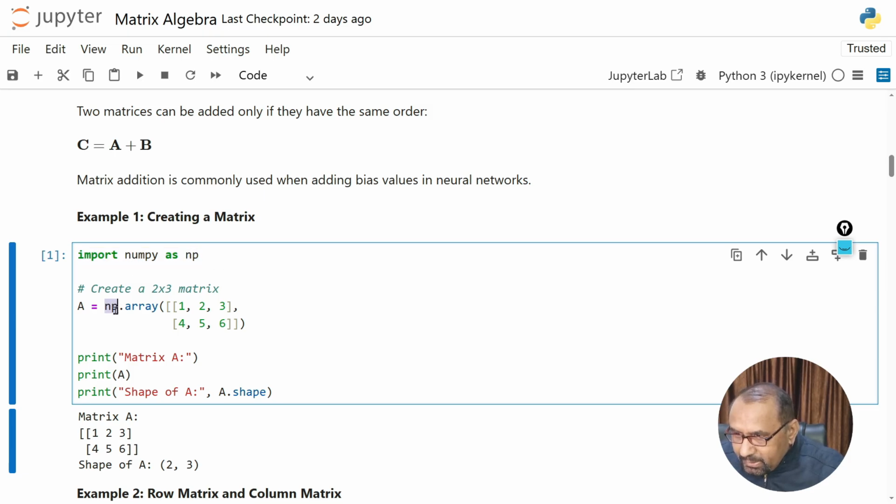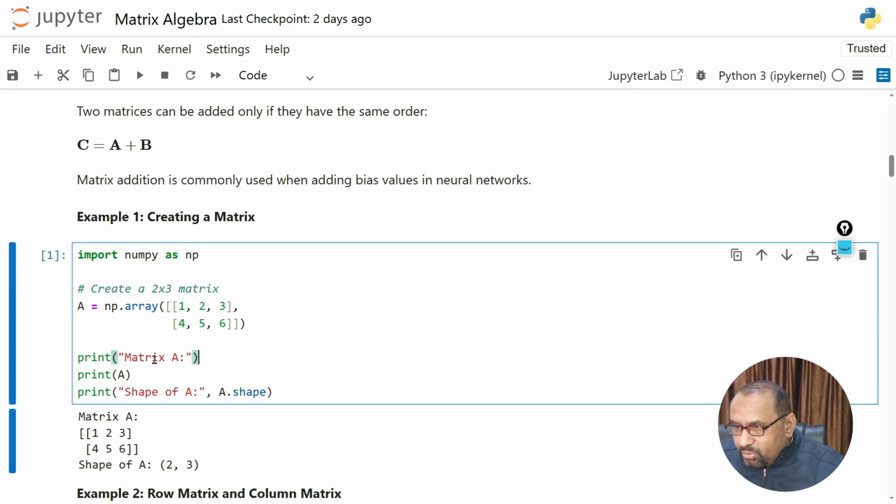np.array. In NumPy we always store data in an array, and by using array we want to create a matrix. How can we do it? See here, this is the function call for np.array. Then we have this bracket. You can see this is the left bracket and right bracket of the matrix. This is the first row, and this is the second row. This is the way we can create a matrix by using NumPy.